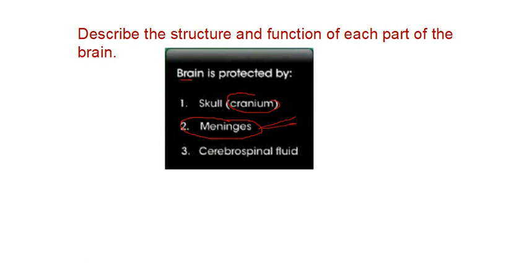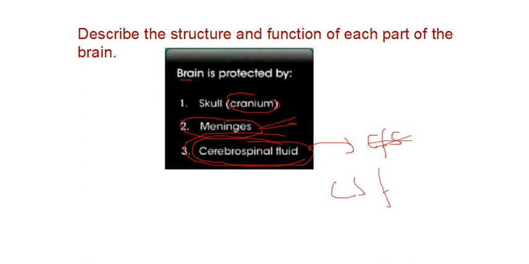The space between the meninges and the brain is filled with a fluid called cerebrospinal fluid, in short CSF. This is how the brain is protected.